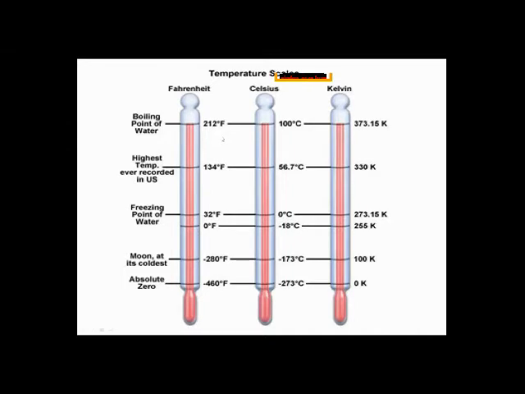Now here we have the three scales of the thermometer.